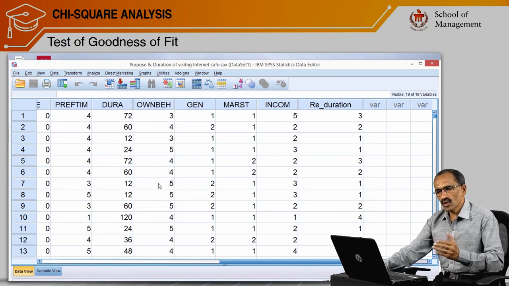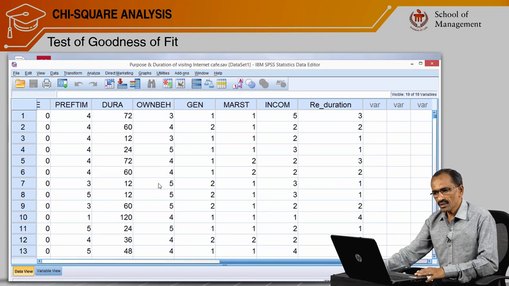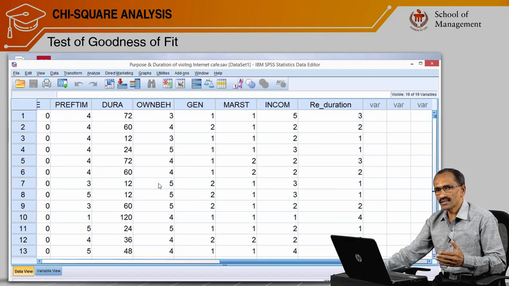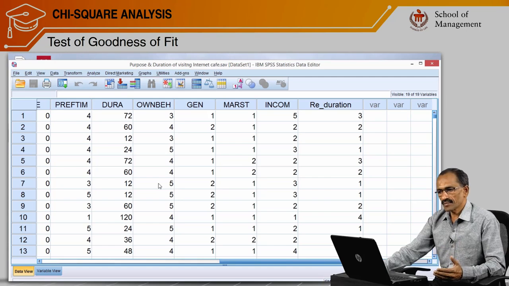Here this is a non-parametric test, and what is the hypothesis for that? The null hypothesis for goodness of fit is that the observed frequency coincides with the theoretical frequency.